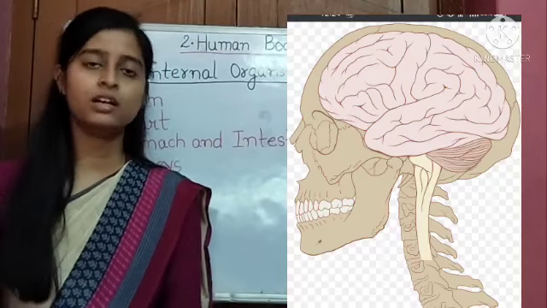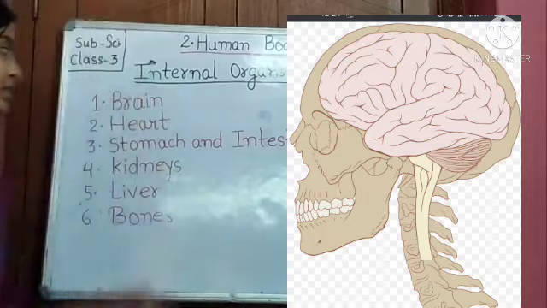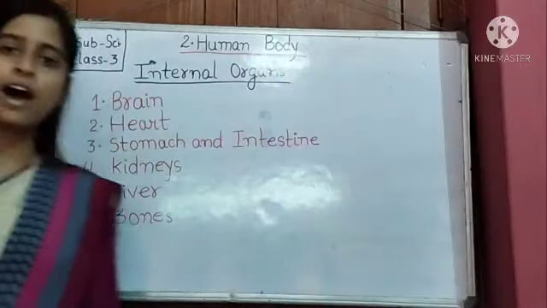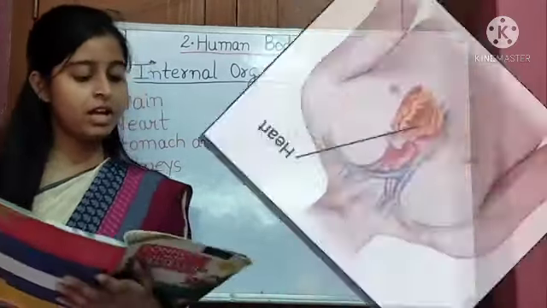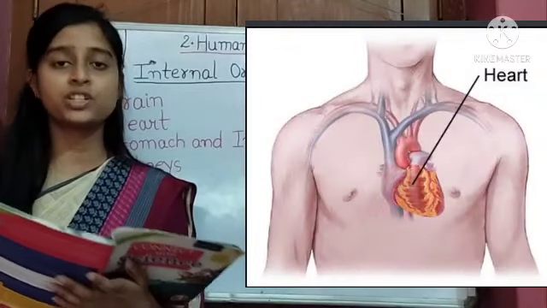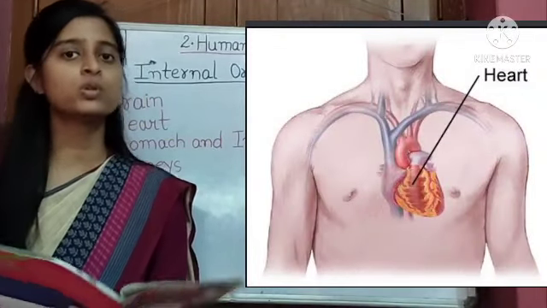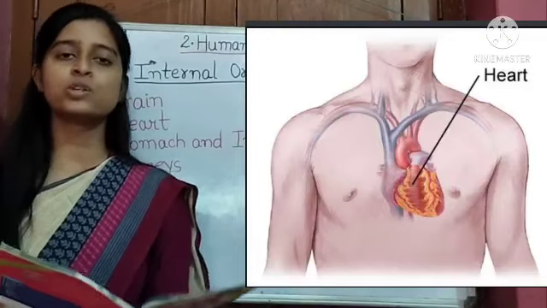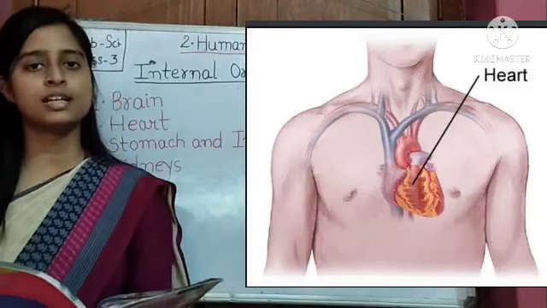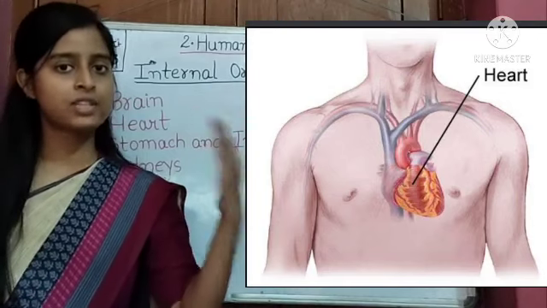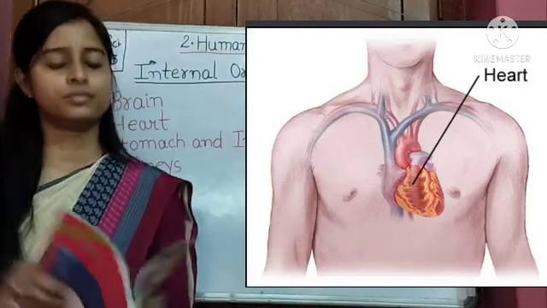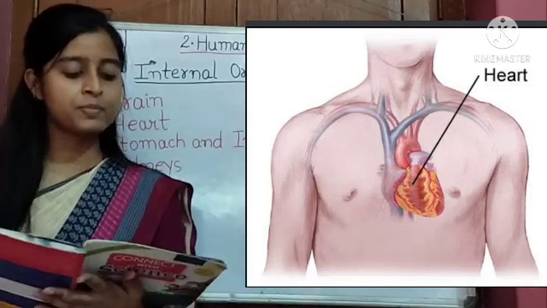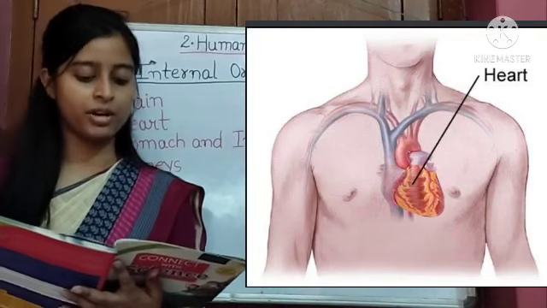Now the heart. The second one is the heart. It lies on the left side of the chest cavity, as you can see on your screen. It pumps blood to various organs of the body.